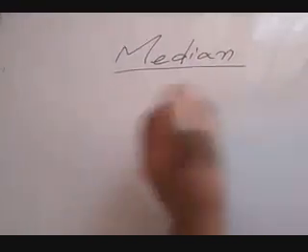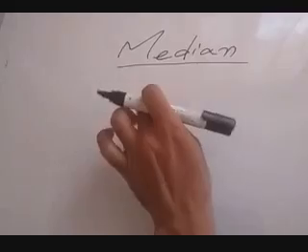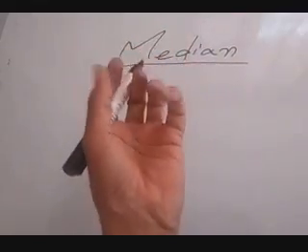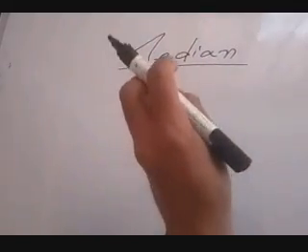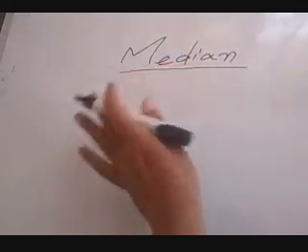Let us now calculate median in case of individual series and discrete series. In class 9th you have already calculated median in case of individual series, but let us have a look at it once again.